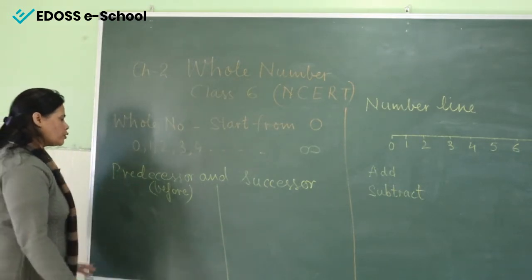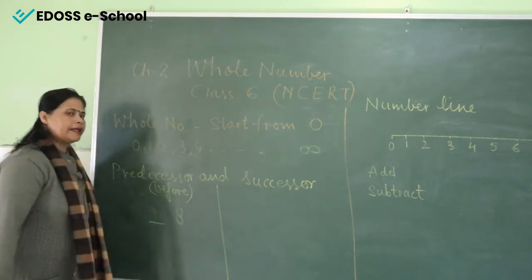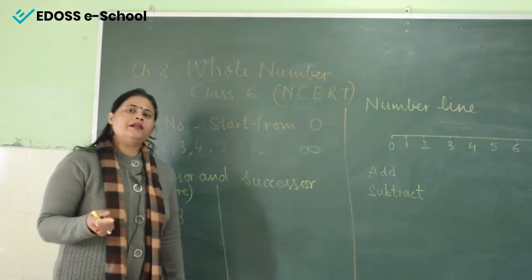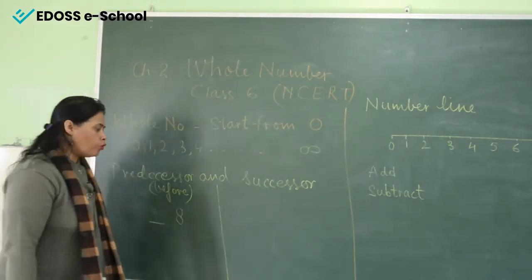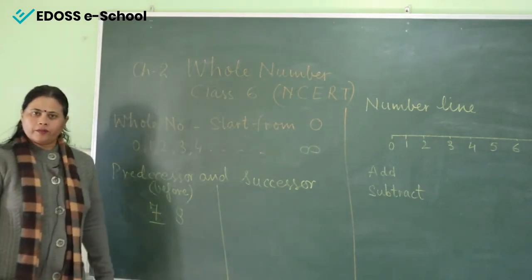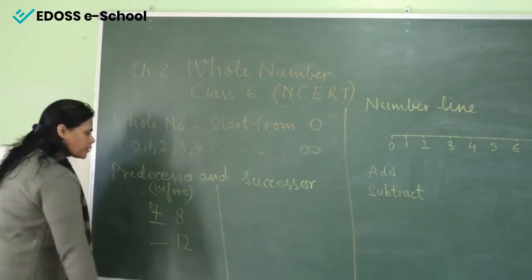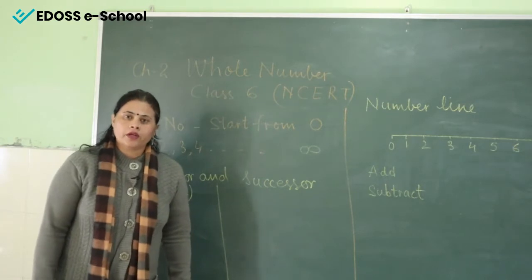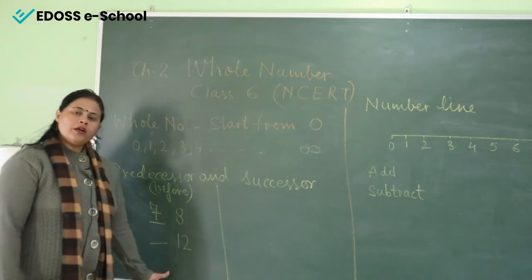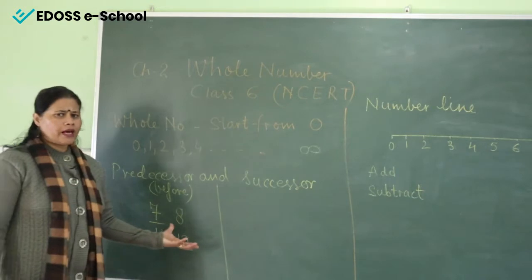So here it is, first we take a number. If I give you 8 and ask the predecessor of 8, it means you have to tell me the number before 8. What is the number before 8? That is 7. And if I take another number, 12, and ask what is the predecessor of 12, we are talking about the number before. So what comes before 12? It is 11. So you can easily tell me the answer.